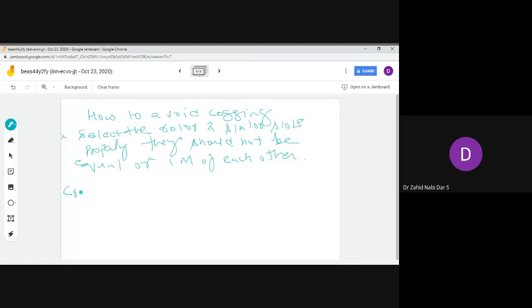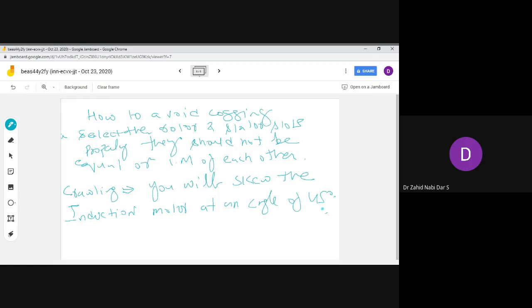Now tell me, what will you do for crawling? To avoid crawling, you will skew the induction motor at an angle of 45 degrees. Sorry, 45 degrees. So this was about crawling and cogging.